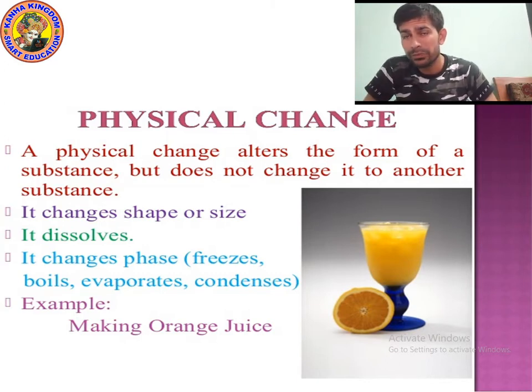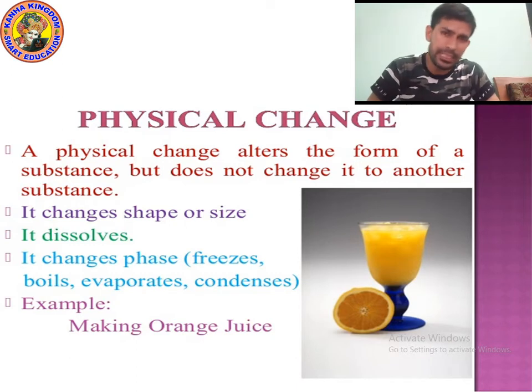It also changes phase. Phase can change: freeze, boil, evaporate, condense. The process of changing liquid into solid is known as freezing. The process of changing liquid into gas is known as boiling.